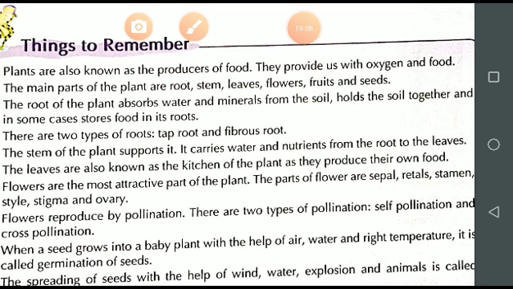Next, the main parts of the plant are root, stem, leaves, flowers, fruits and seeds.